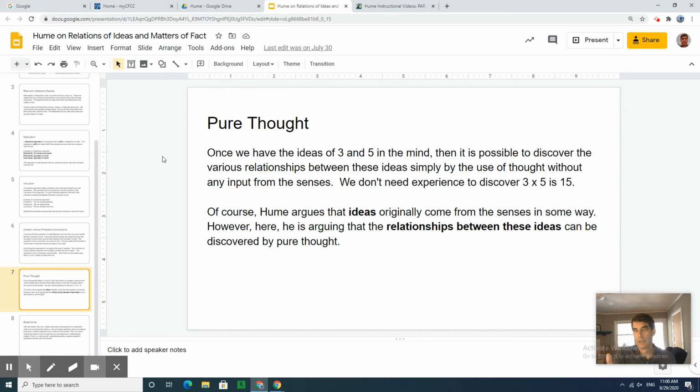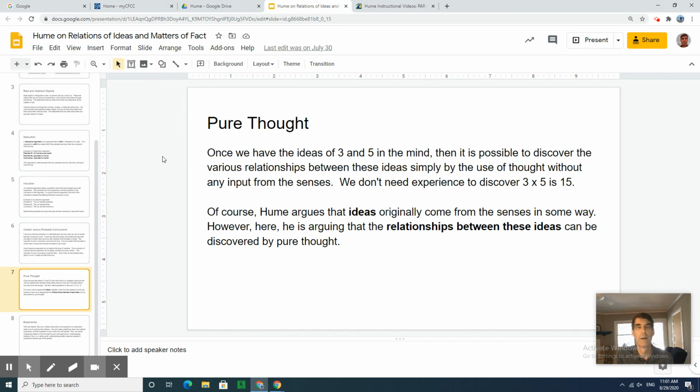So we can have a statement that is a relation of ideas. We can arrive at that statement through a deductive argument. We then know that the conclusion of that statement has to be true. We can be certain about it. And then the question is, how did we come up with it? Well, think about 3 times 5. How do you know that 3 times 5 is 15? How do you prove things in mathematics? You don't have to go out and do field work. You don't have to get experiences of the numbers.